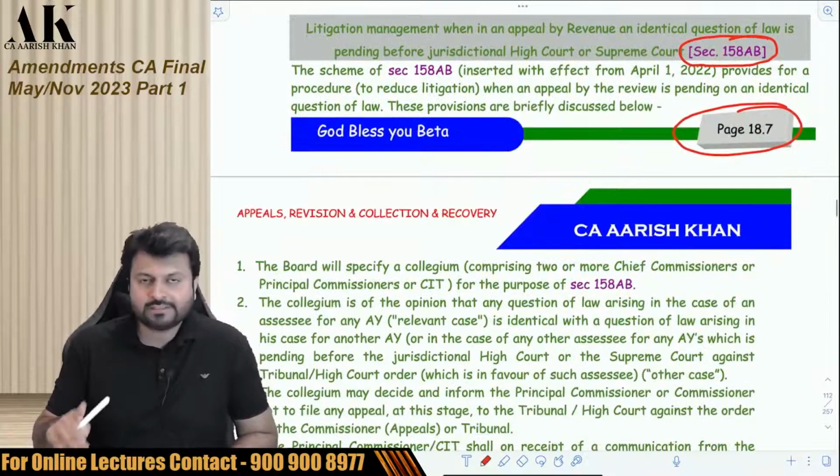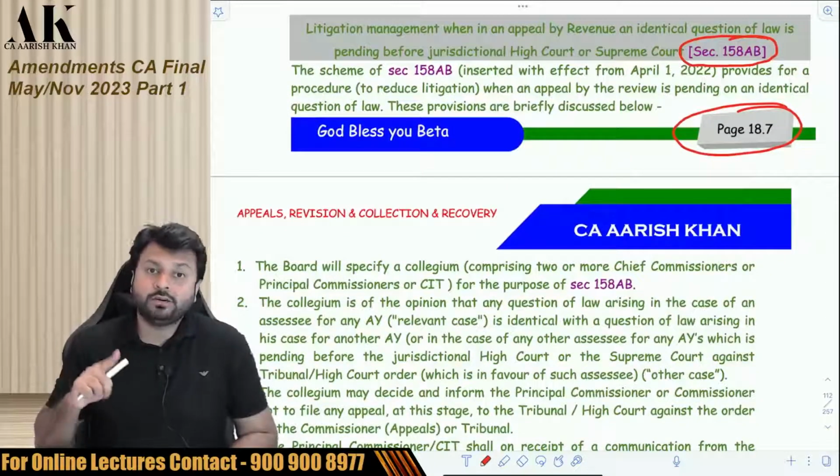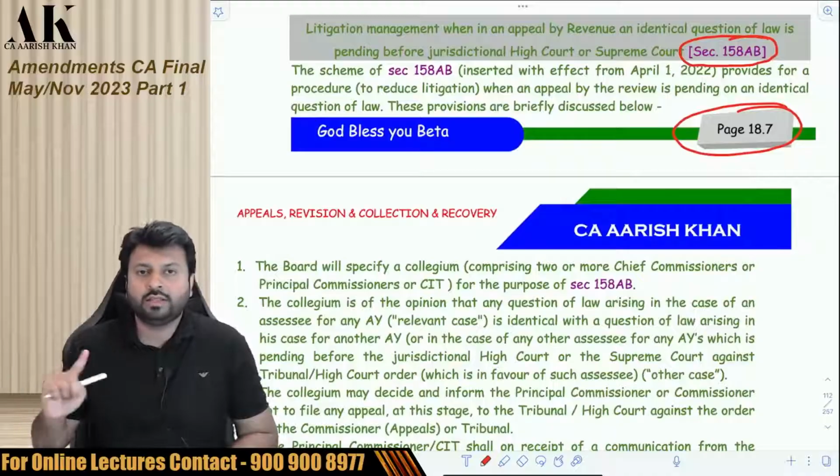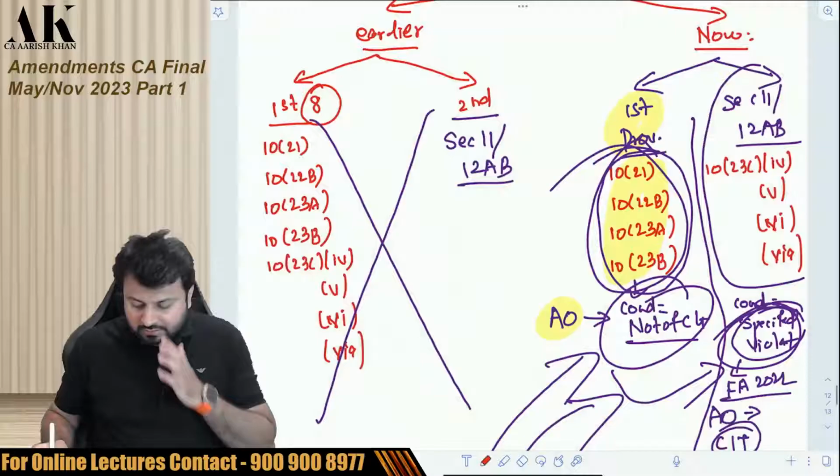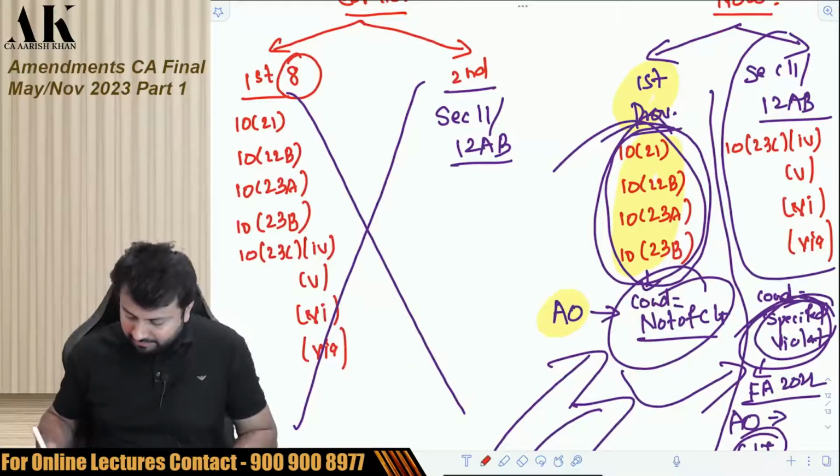So I am not saying this is a new section. It is a substituted section. Earlier also it was there. They removed the old one and brought a new one. Now pay attention, please. What exactly does this section have to say?